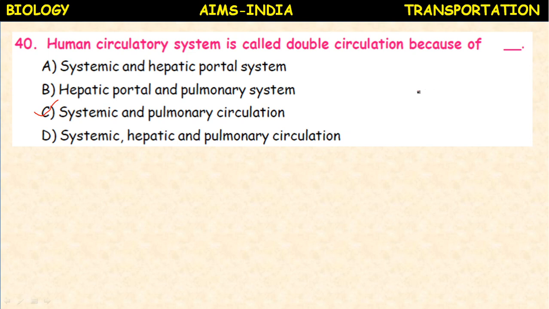One circulation between the heart and body parts, another circulation between the heart and lungs. The circulation between the heart and body parts is the systemic circulation. The circulation between the heart and lungs is the pulmonary circulation. So as the heart is pumping the blood twice, it is a double circuit heart, and the circulation is the double circuit circulation.